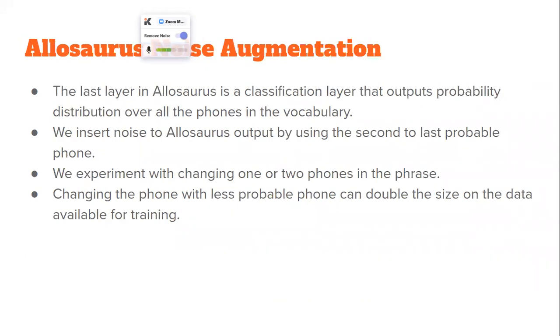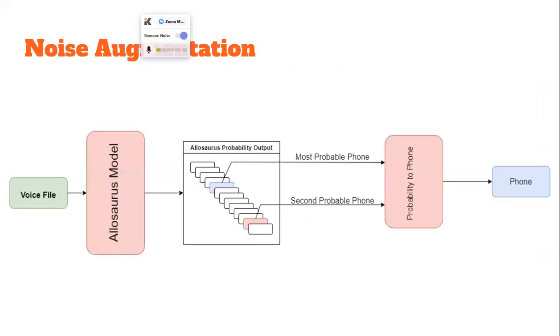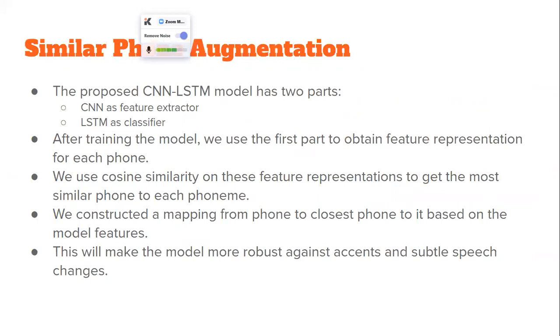For Allosaurus augmentation, we decided to add classification noise to Allosaurus. Allosaurus works as a normal classification model, where we have a prior to a linear layer, which gives probability results. Then, instead of choosing the most probable result as you usually would, we take the second most probable phone and use that for our data, which can double the amount of data that we have.